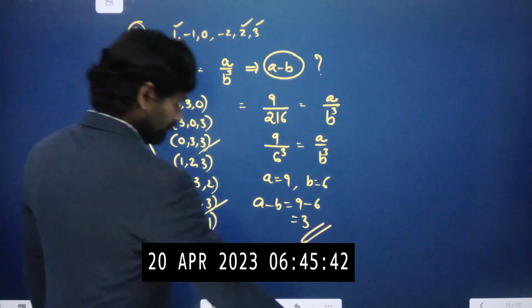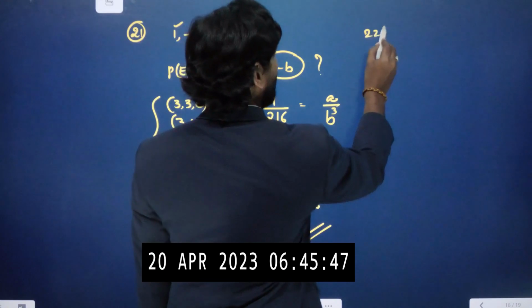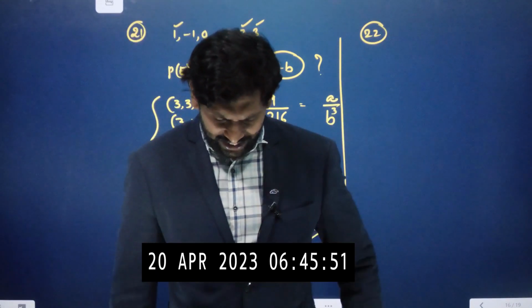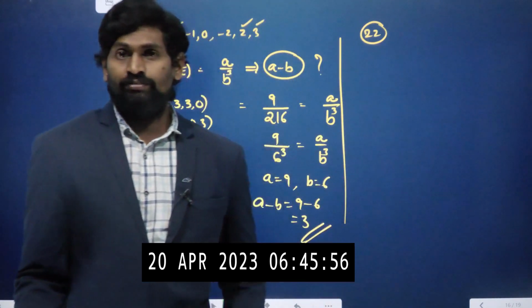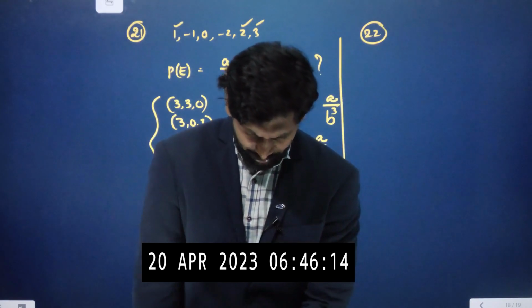Okay, now let us move on to the next problem. Problem number 22. Right. So 10 boys are arranged at random along a circle. When you have a circular arrangement, it is n minus 1 factorial, you should remember the formula. The probability of arranging them so that 2 specific boys must come together is k by L, then the value of k minus L.